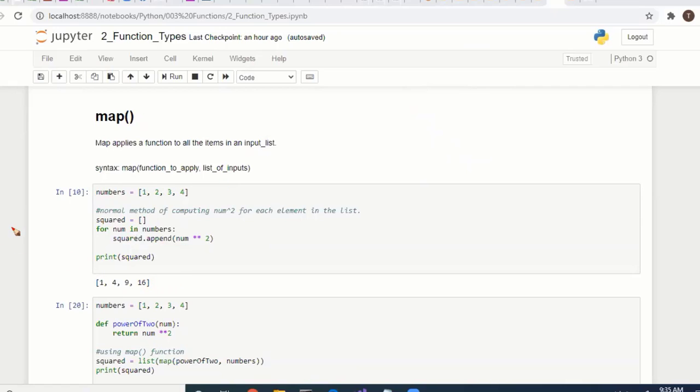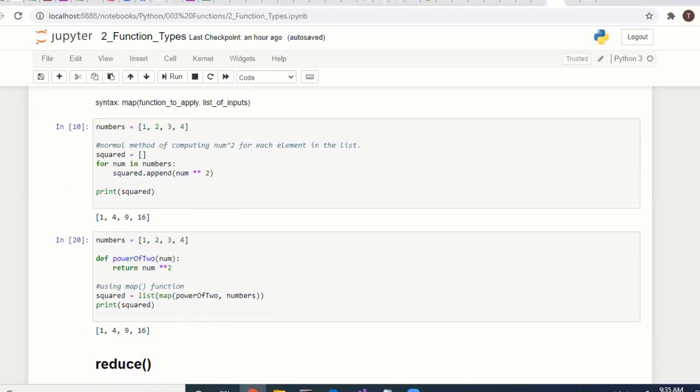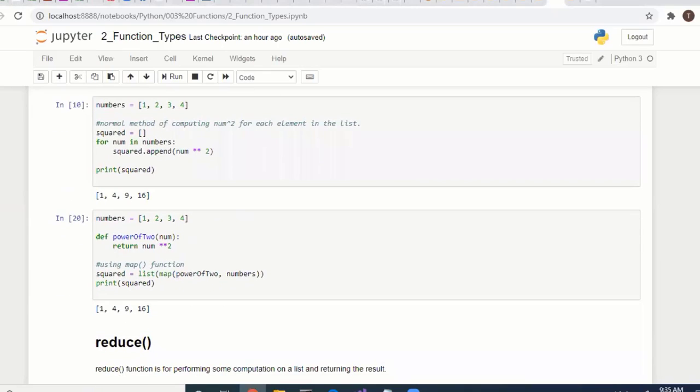So here is how to apply map. In the map function we have to specify a user defined function, power of 2, square. This is the function: if you pass 1 in this function, it will return 1 squared. If you pass 2, it will return 4. So we have to apply this to all items.